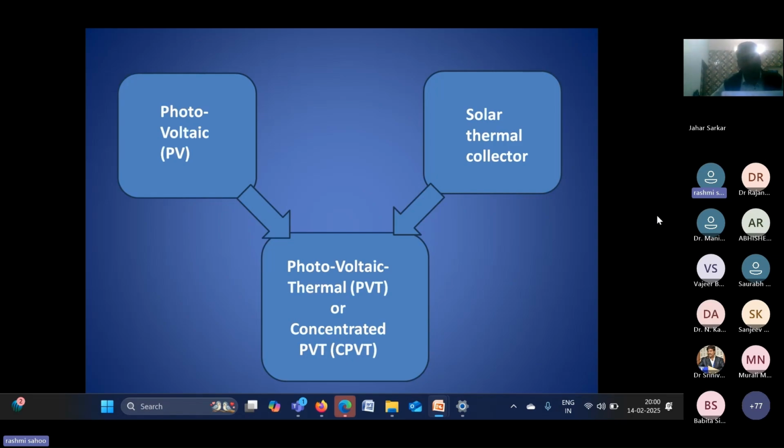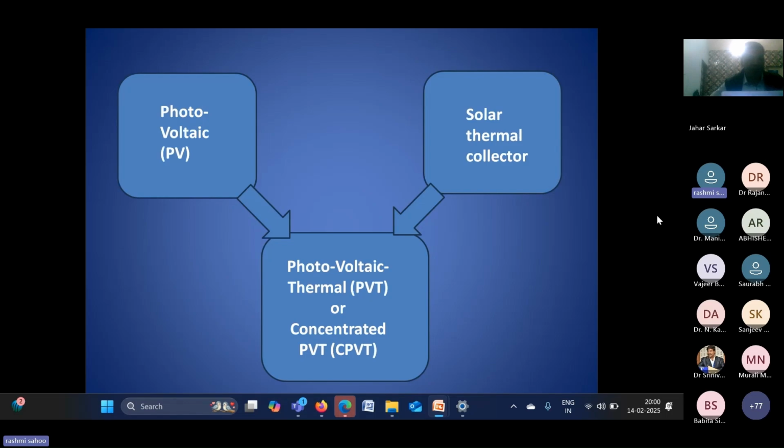That heat we can use for heating purposes, but if you want to run a refrigeration system or power generation system using the heat from the PV cell, that is not possible with PVT.